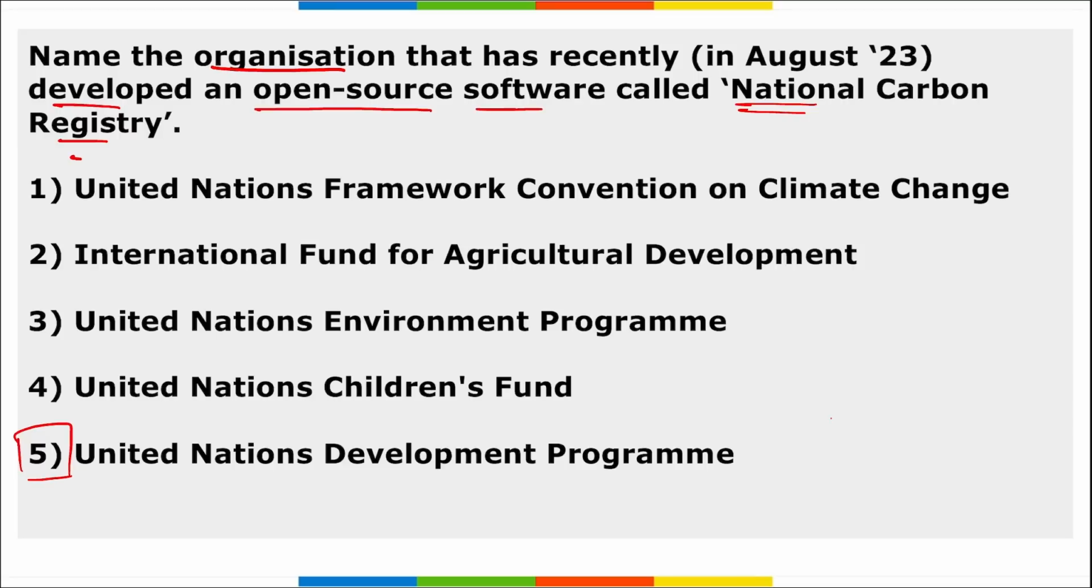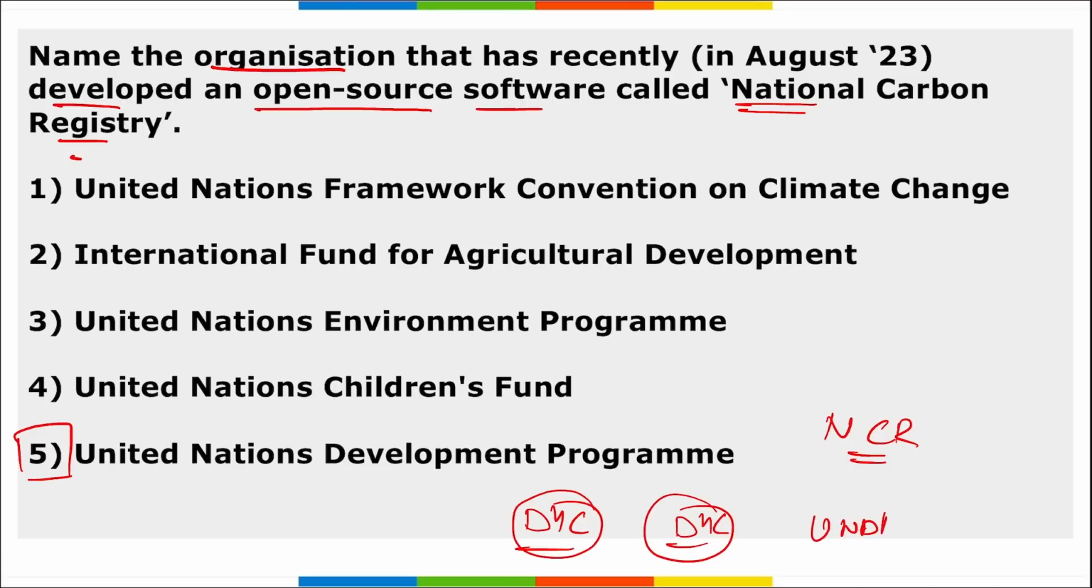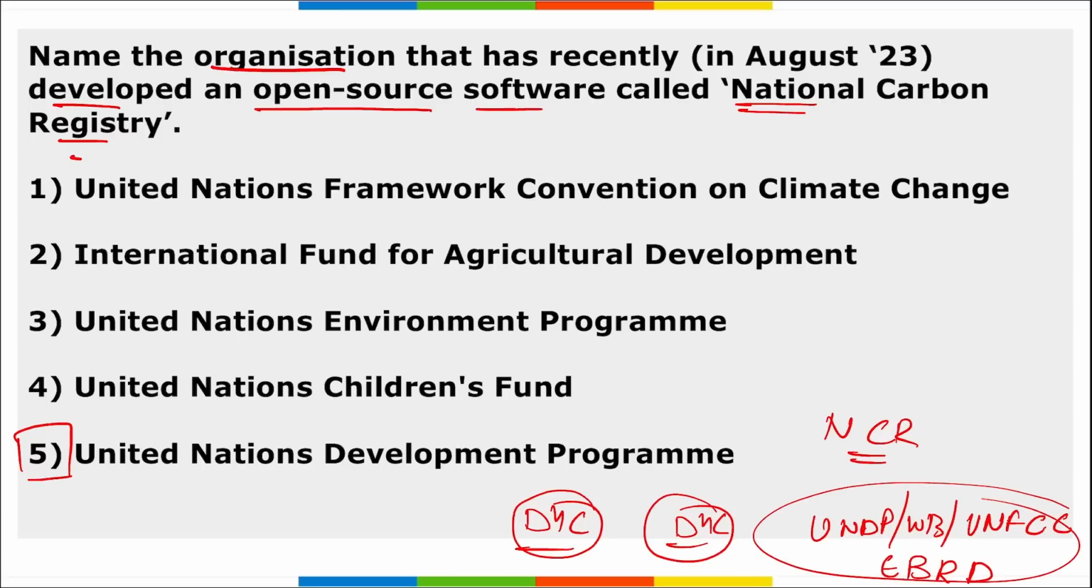If we talk about this National Carbon Registry, this registry follows national and international best practices that are based on the inputs from countries, and it is a result of the ongoing work by the Digital for Climate Working Group. Here D4C includes UNDP, World Bank, United Nations Framework Convention on Climate Change, and European Bank for Reconstruction and Development. So these are the part of D4C, that is Digital for Climate Working Group.